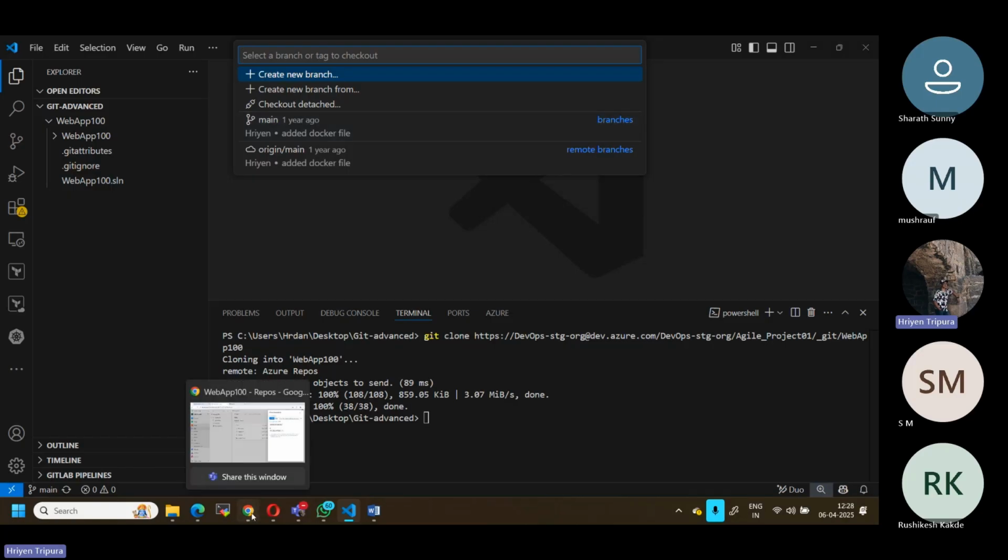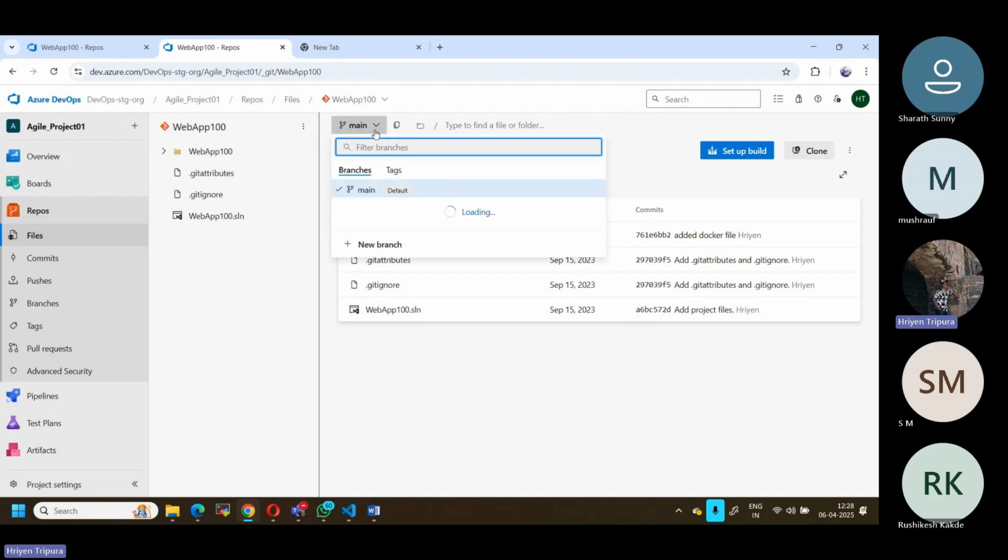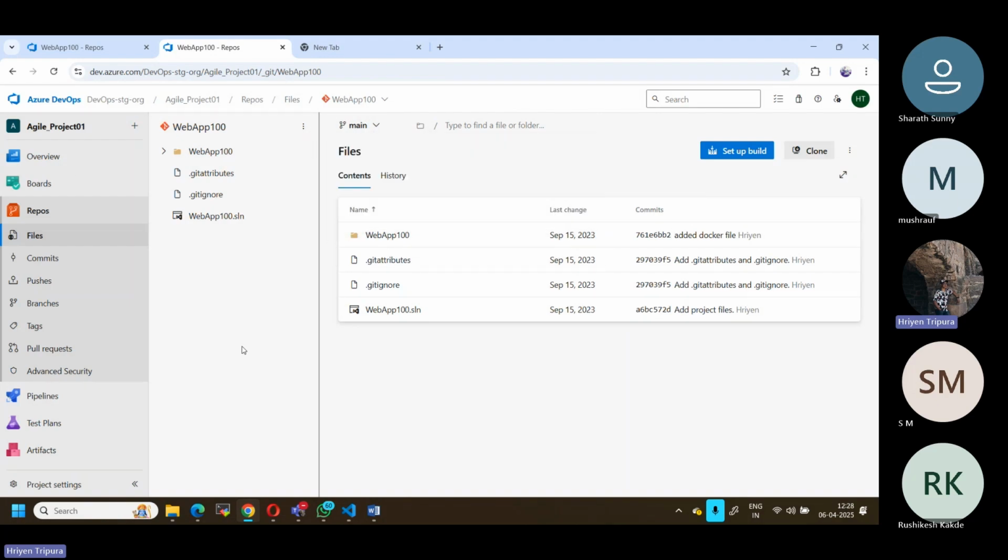But what we do now, as I told you, you can also see from here. This is from the Azure Repo, right? So you will see only one repository. Now, as I told you, you will not modify the code from here, this branch. Let's say you have another, you have to create a new branch now. So before that, I will go to this particular branch.